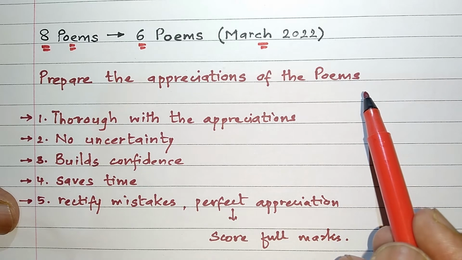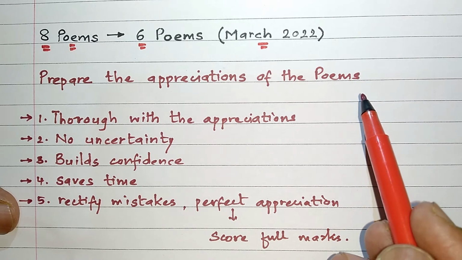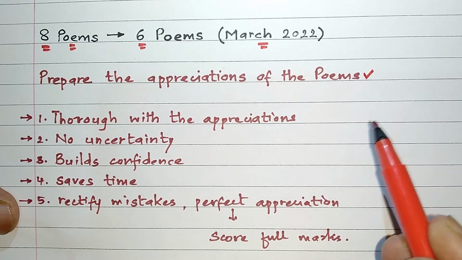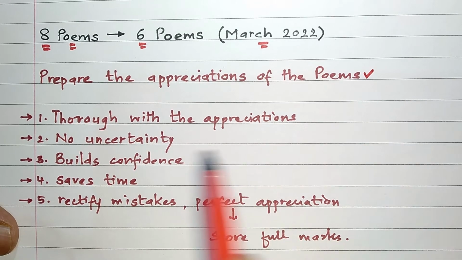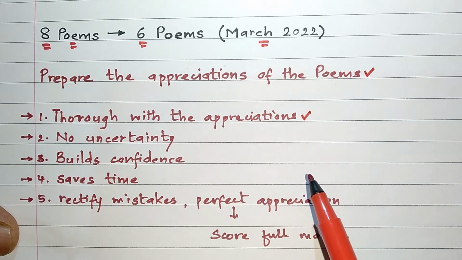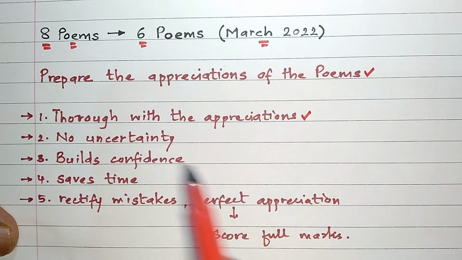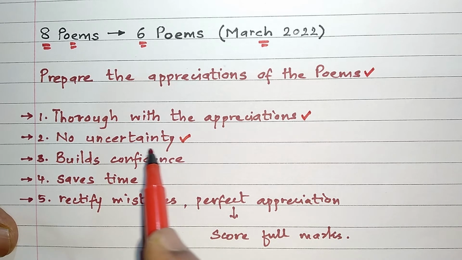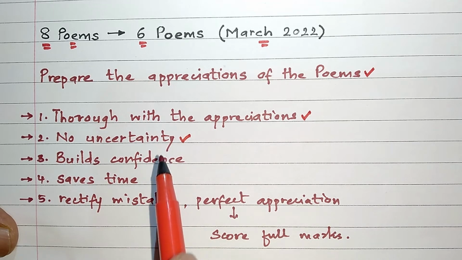As soon as the teacher explains the poem and the poem is well understood, do this. Why? Firstly, you will be thorough with the appreciations if you prepare them beforehand. You will be able to write very good appreciations. And therefore, friends, there will be no uncertainty. You will be very certain about what points you should include and the language and the appropriate vocabulary.